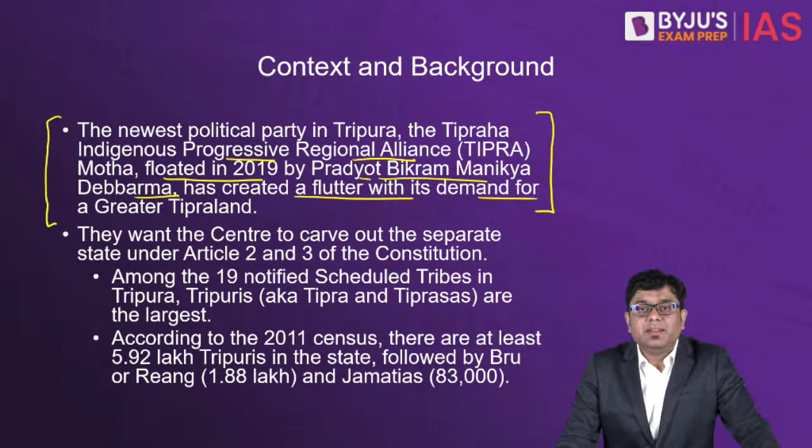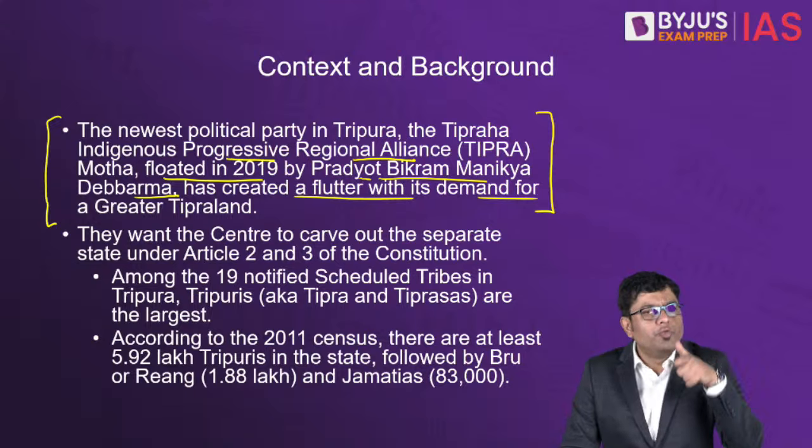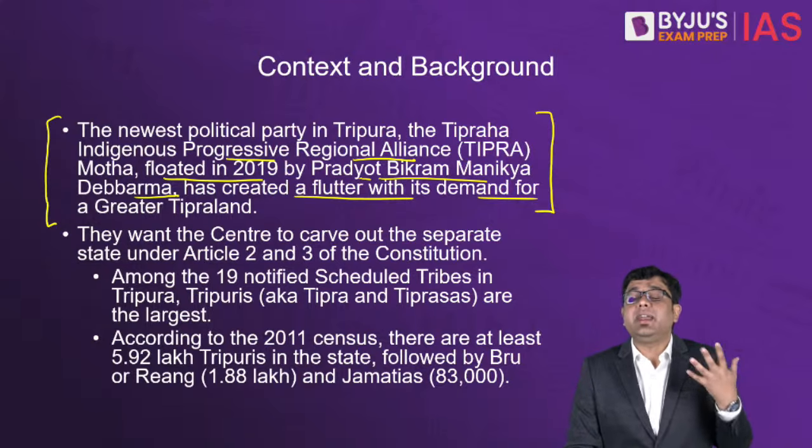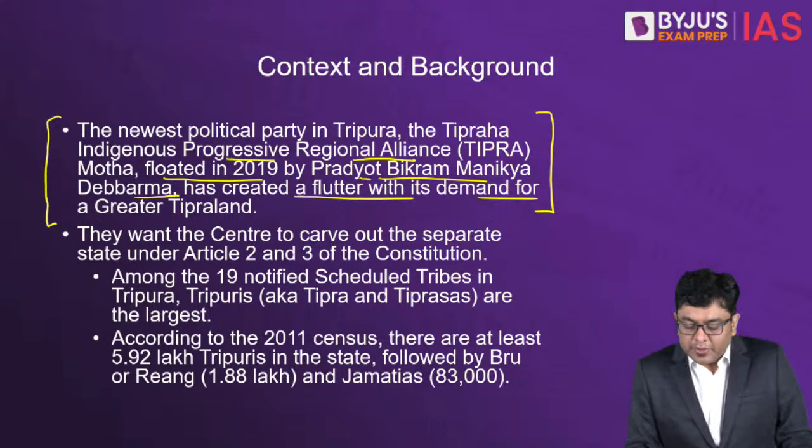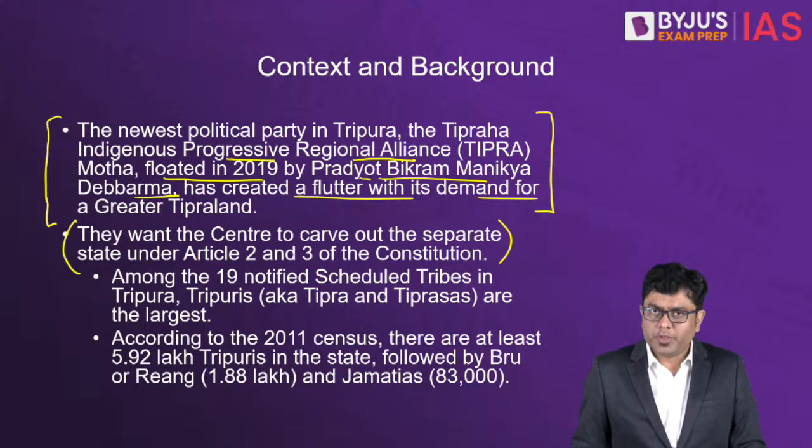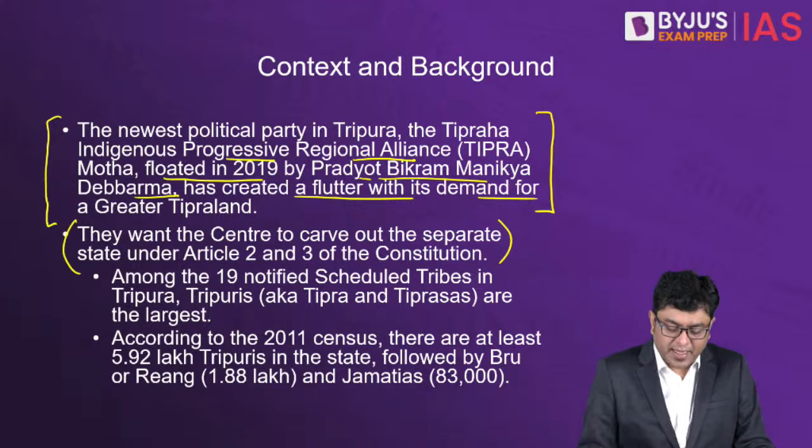And that demand has been doing the rounds before the election. So here we will try to understand what this demand of greater Tipraland is. Basically, they want the Centre to carve out a separate state under Article 2 and 3 of the Constitution. The Centre has the power to carve out new states, and that is given under Article 2 and 3. We'll take a look at it in the next slide itself.